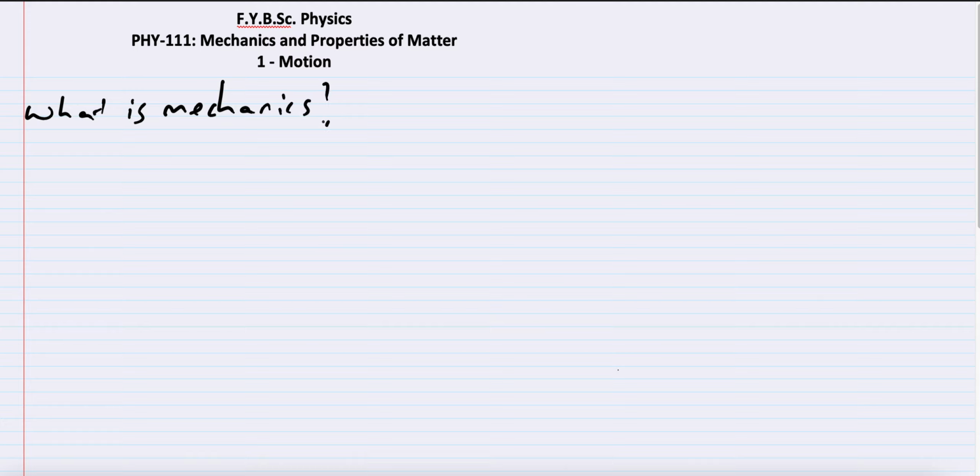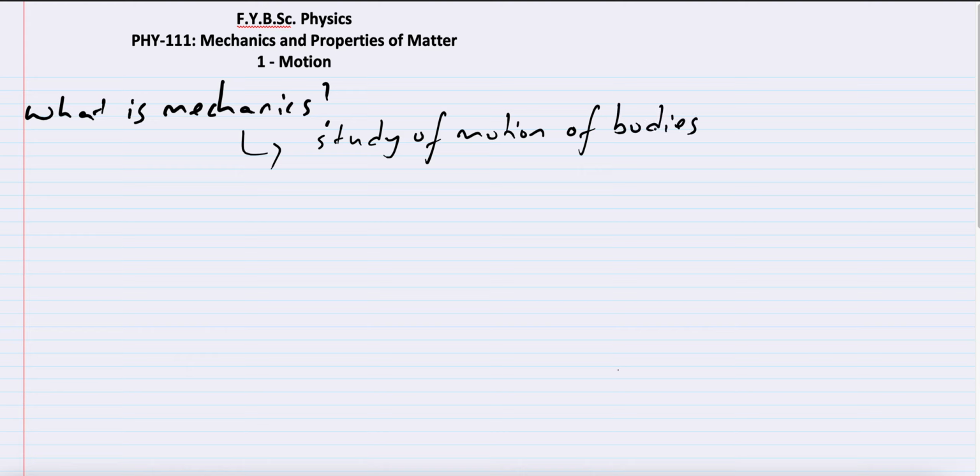What is mechanics? Now, perhaps you might have heard this word before, or it might be a new word. So, let me just quickly explain what this word exactly means. Mechanics simply means the study of the motion of bodies. So whenever you have bodies or objects or particles in motion, whenever we ask why something is moving, how it is going to move, how far it is going to move, what is the force on it, any question related with the motion of bodies is called mechanics.